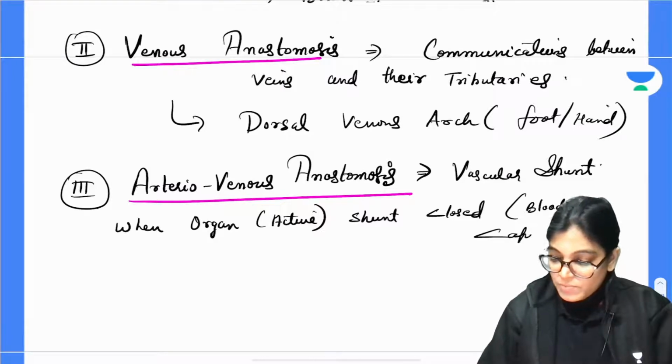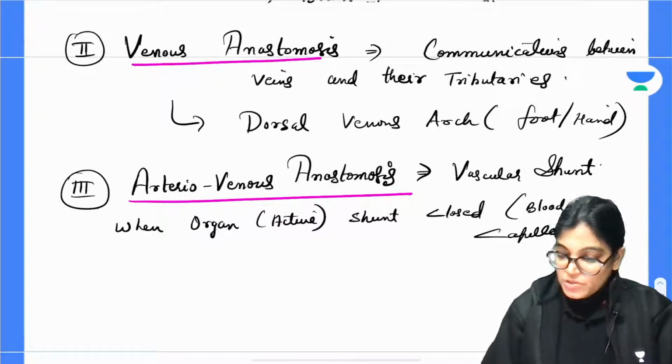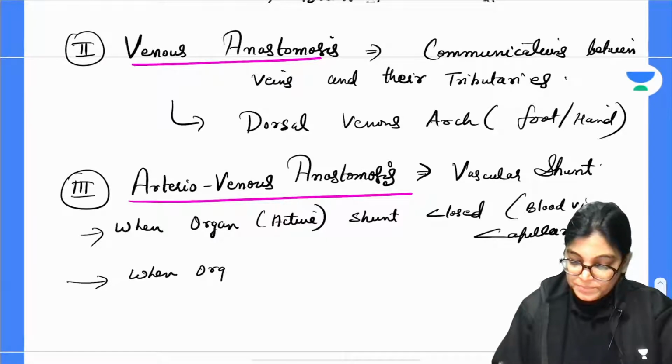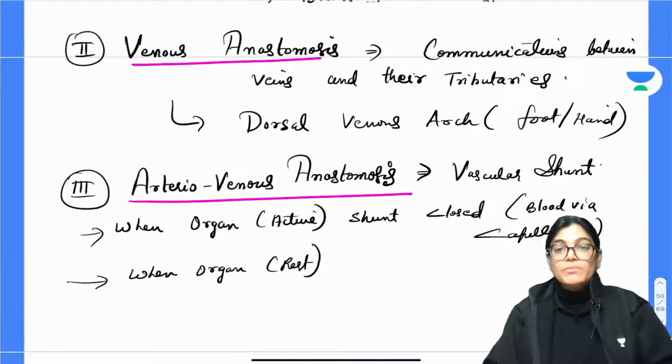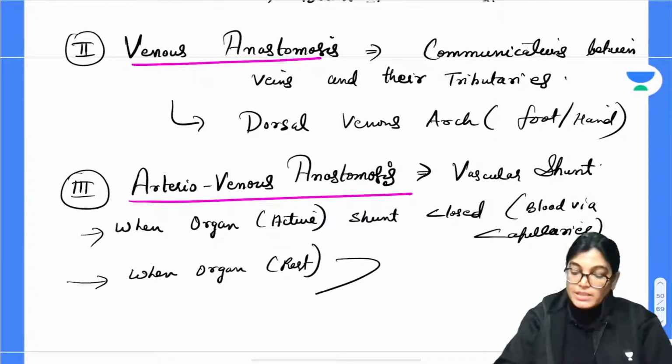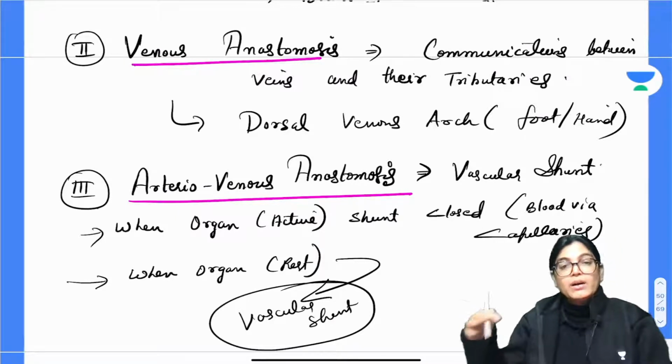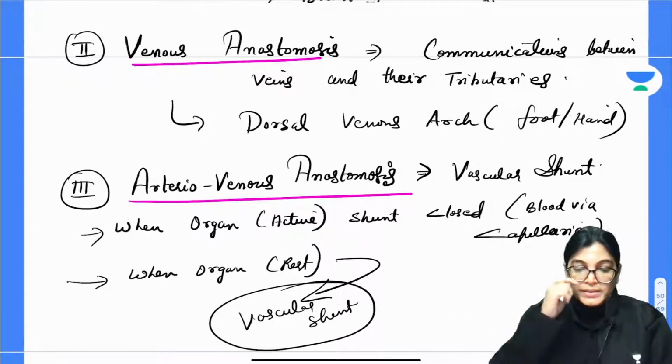So that is the normal process by which blood is exchanged. But the second is when the organ is in resting phase. At resting phase, the normal blood flow through capillaries doesn't occur. In this phase, the vascular shunt is active and the blood flows from the arterial to the venous end.